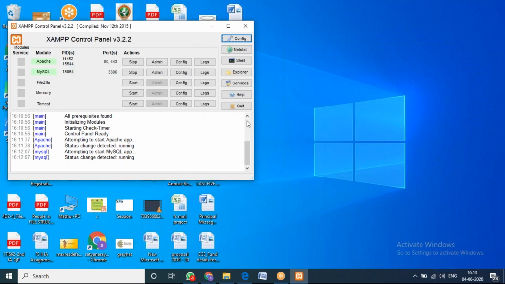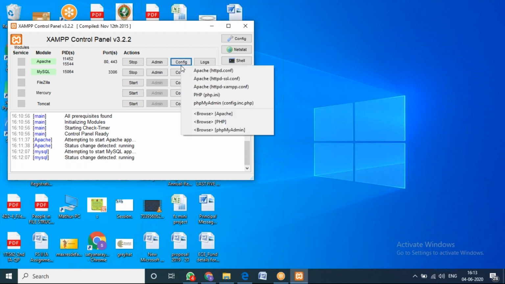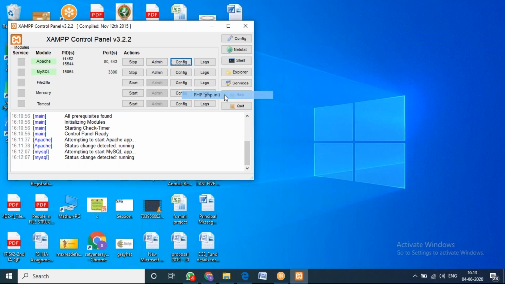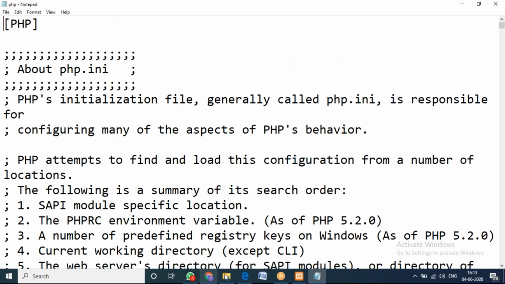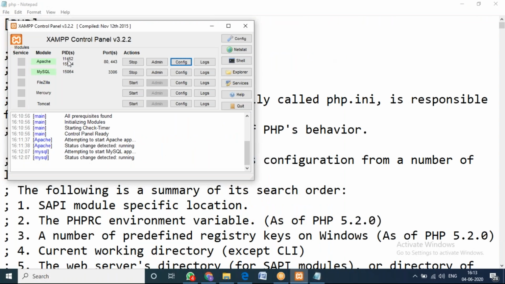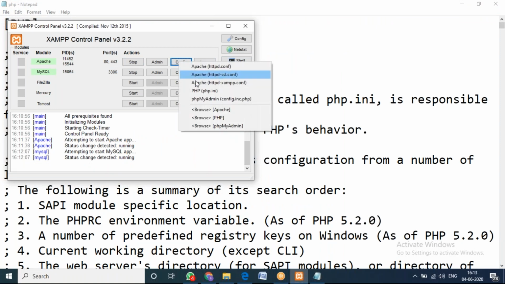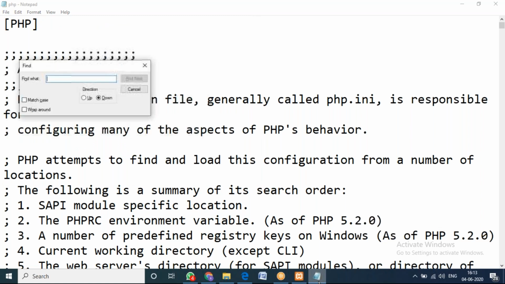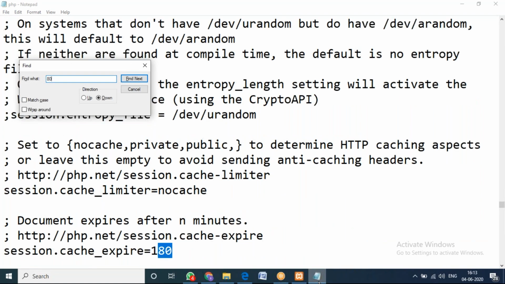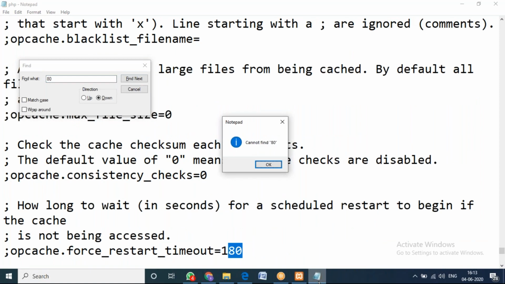But if you get a problem with the Apache port number, if it shows an error saying that Apache is not able to start due to some port error, then you should go to config and then php.ini. Please listen very carefully, I'm going back and showing once again. If you want to change the port number of Apache, go to config, go to php.ini, and press Control F to search for 80.